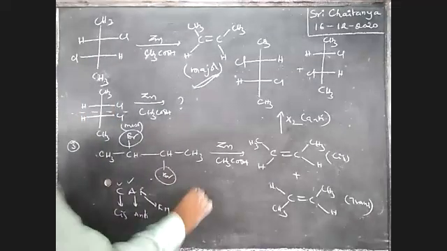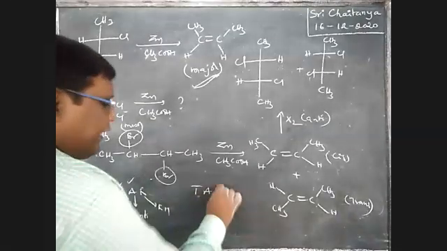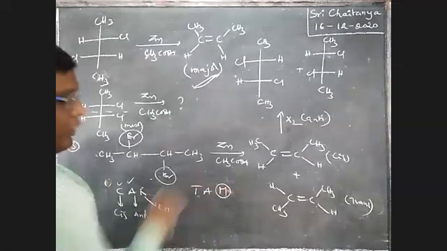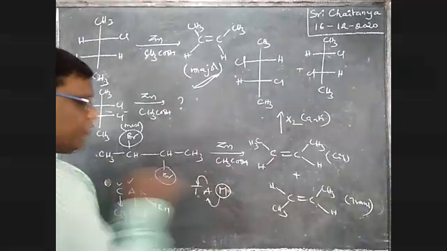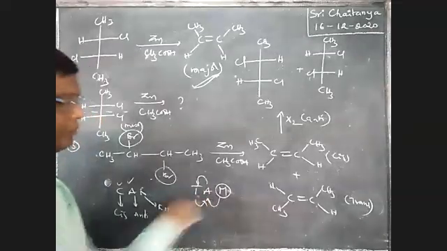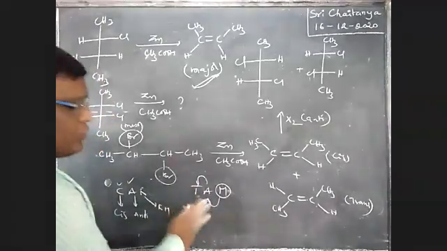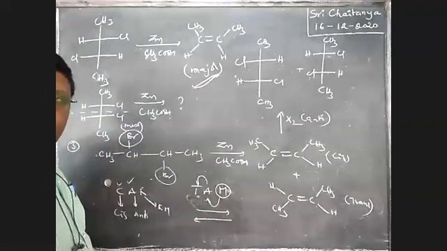Sorry, TAM, not TAR, TAM ending. That means if a meso compound is taken, anti-elimination takes place, and trans is the product. If a trans compound is taken, anti-addition takes place, and meso is the product. So forward direction, backward direction, apply it.